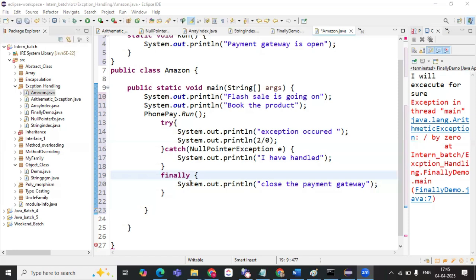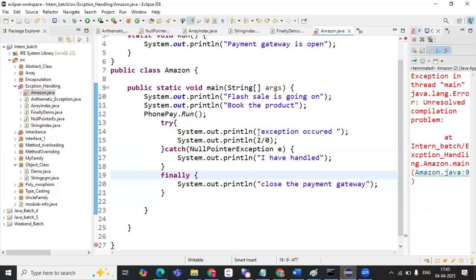The logic will be written in the finally block. Mandatorily, whether we are working or not, it will be having a particular time, right? So it has to close those gateways for the data security. Are you understanding where it is used now? This finally block? Yes, ma'am.